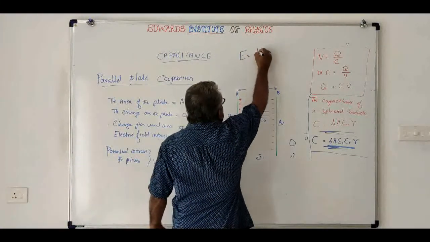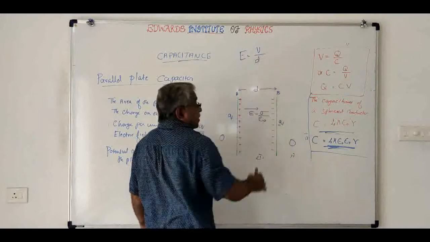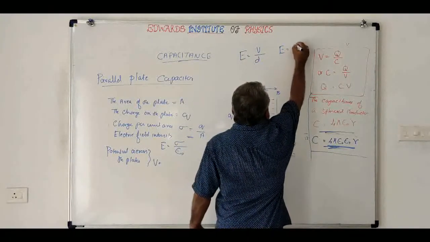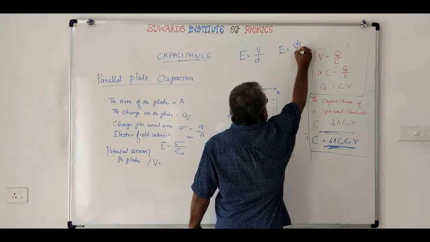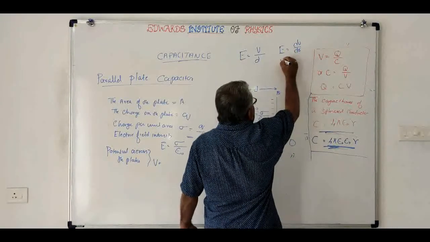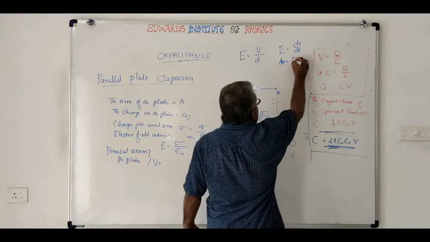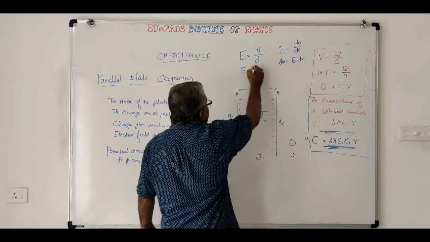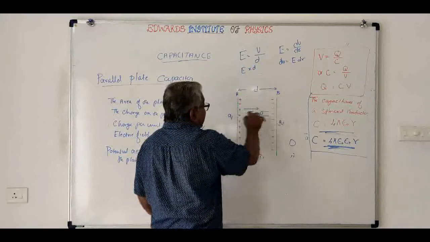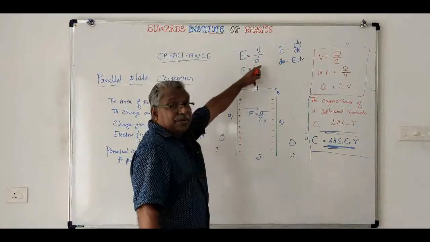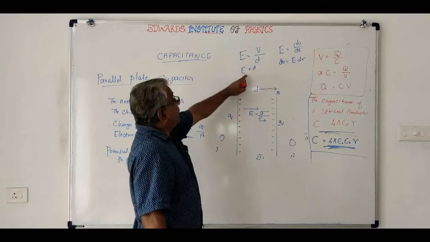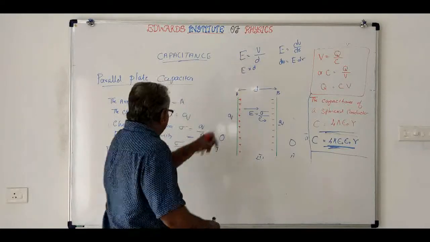E is equal to V by d, or for a varying field E will be equal to dV by dr, or dV will be equal to E into dr, or here it will be E into d. Here the electric field is uniform, so we can use this formula. E is equal to V by d, so V will be equal to E into d.